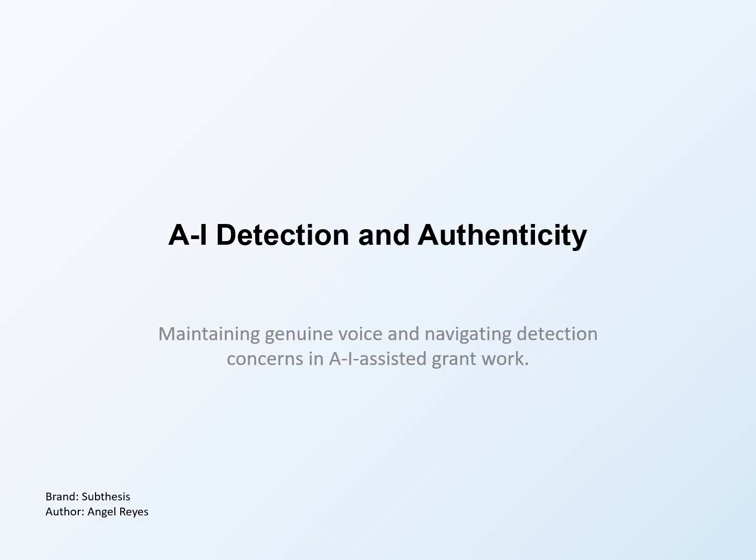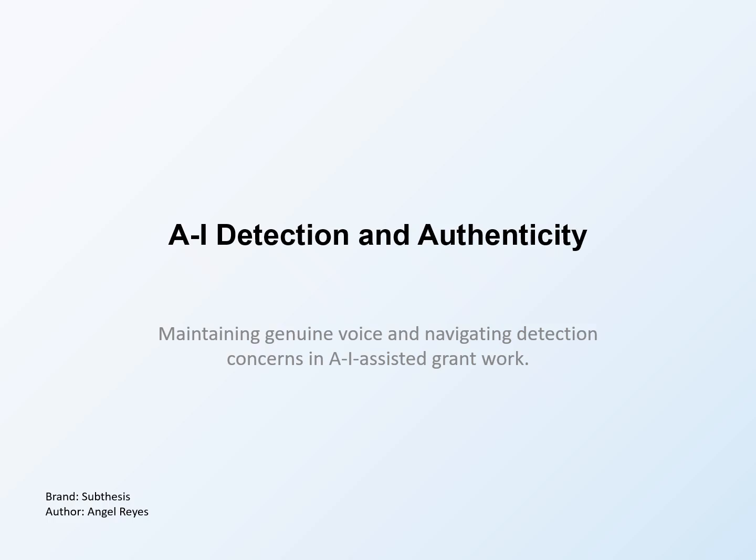This lesson addresses a topic that concerns many grant professionals: how to navigate questions about AI detection while maintaining authentic voice in your work. As AI tools become more prevalent in grant writing, some organizations and funders have begun using detection tools to identify AI-generated content. Understanding these tools' capabilities and limitations helps you respond appropriately to detection concerns.